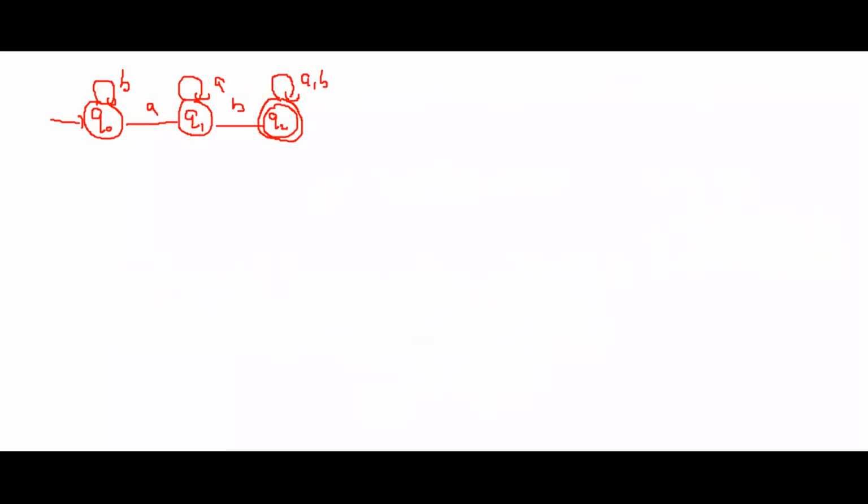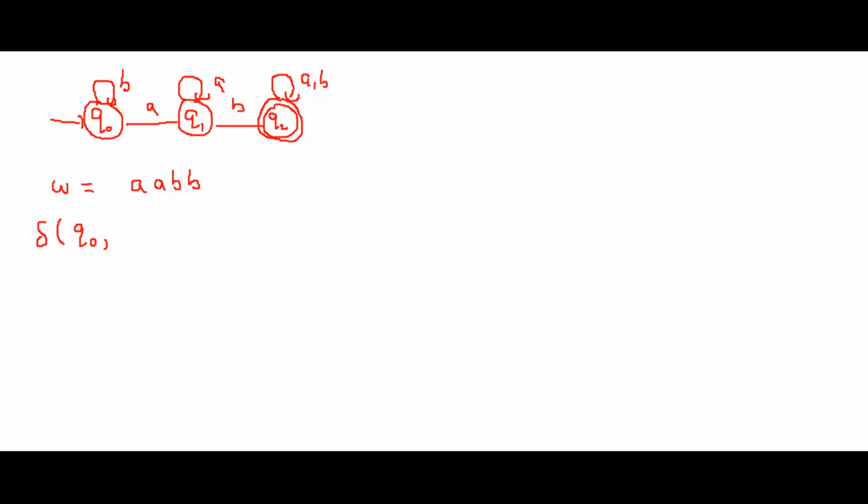Let us see one example of acceptance of a string. This is a transition diagram of a finite automata. Let us suppose I have a string w equal to a, b, b. Now I have to check whether this string is accepted by this finite automata or not. So first of all, we will write the transition as delta of the present state, which is q0.